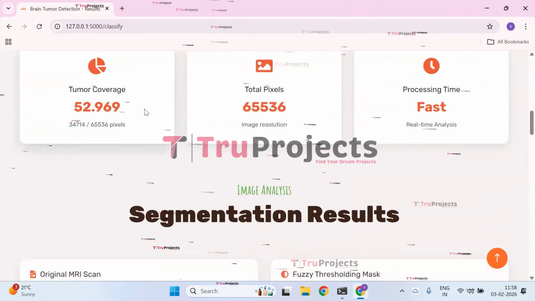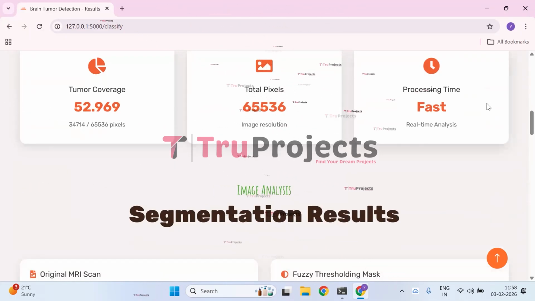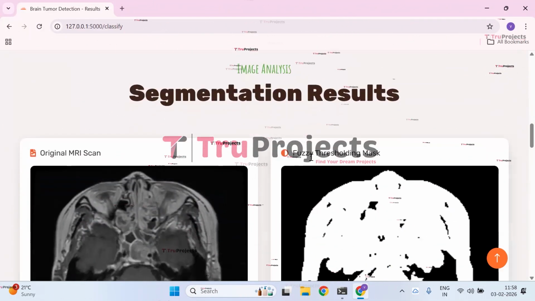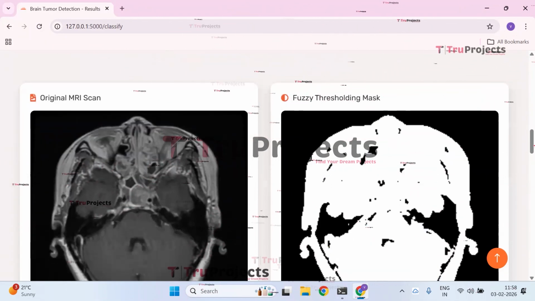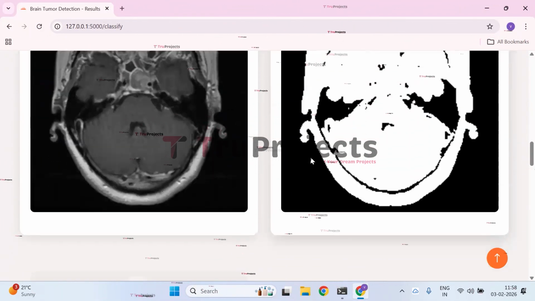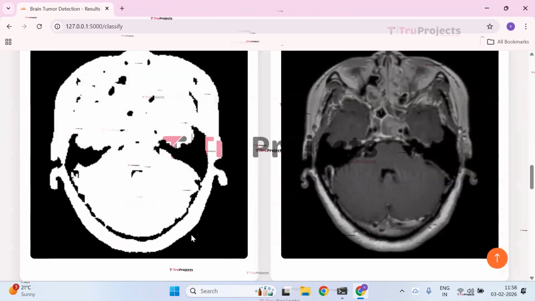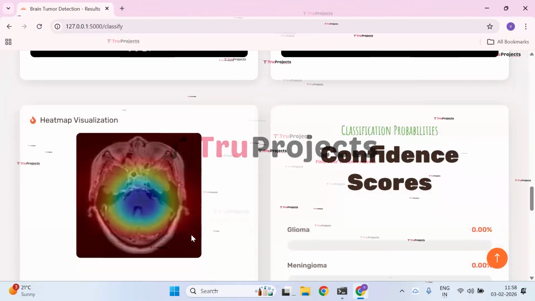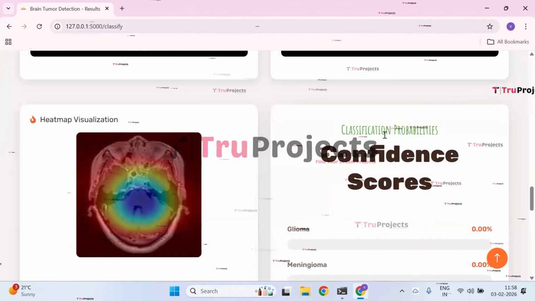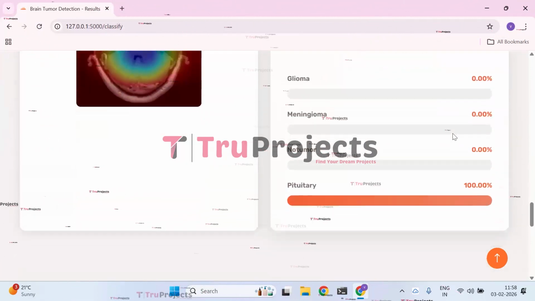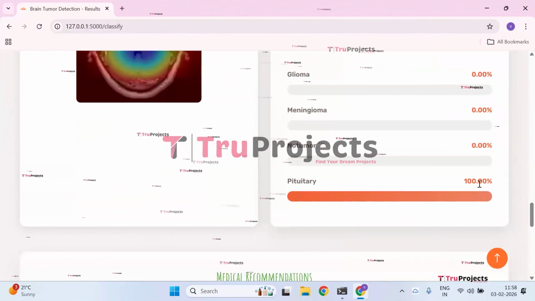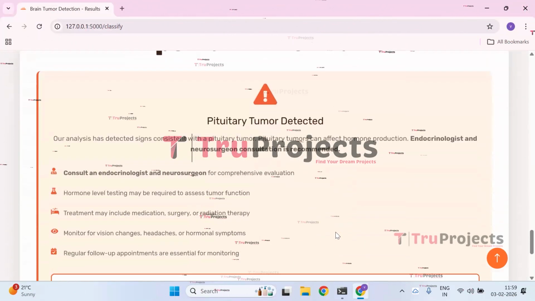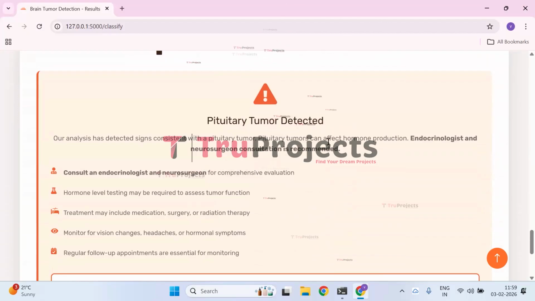Here we have the tumor coverage, total pixels, processing time. And we also have the image analysis like segmentation results, original MRI scan image, fuzzy thresholding mask image, deep learning mask image, masked image, and also heat map visualization image. And we also have the classification probabilities like confidence score for pituitary, it's given as 100. And we also have the important information like medical recommendations for pituitary tumor detected.